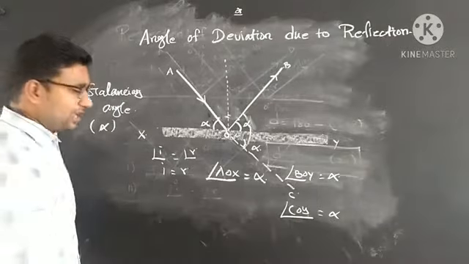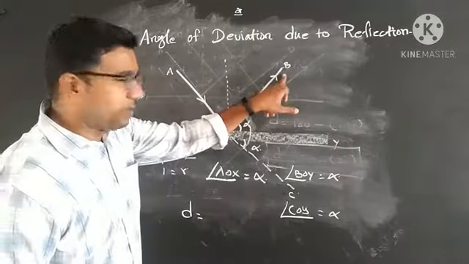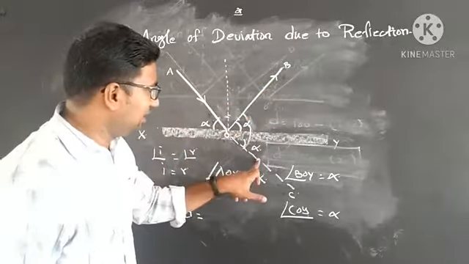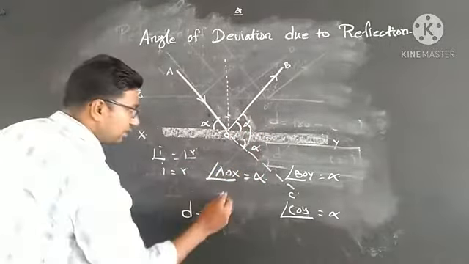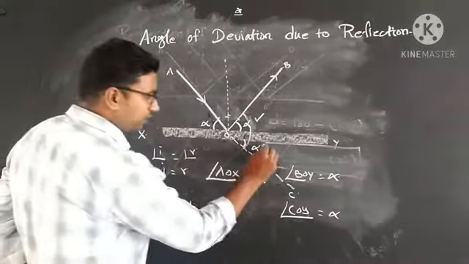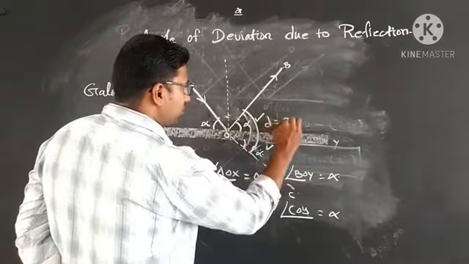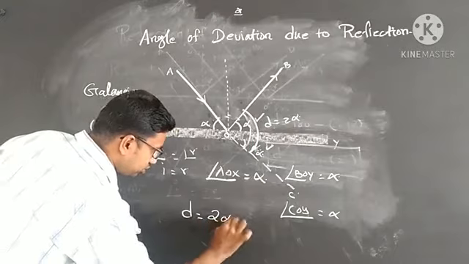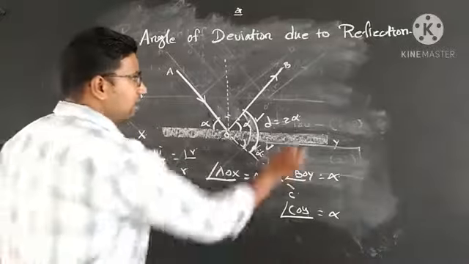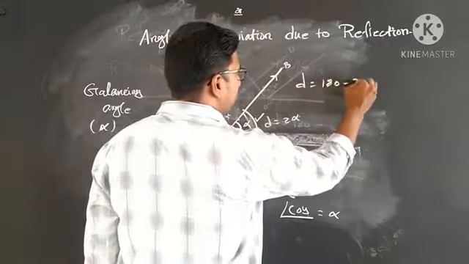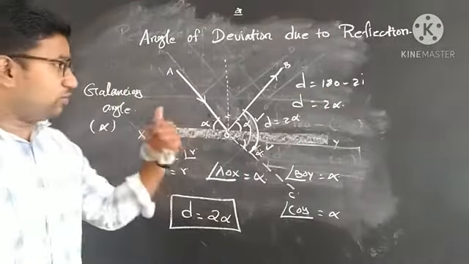So we can easily find the angle of deviation. What is the definition of the angle of deviation? The angle between the incident direction and the deviated ray. Here one part is the glancing angle alpha, and here also alpha. So the total value is D equal to 2 alpha. By using these two equations, D equal to 180 minus 2I, or D equal to 2 alpha, shall we check it one more time?